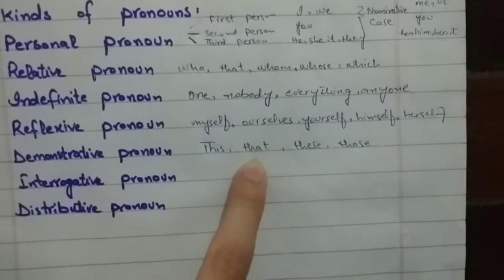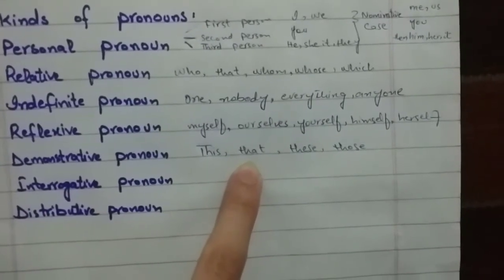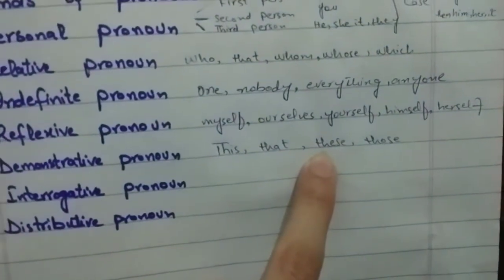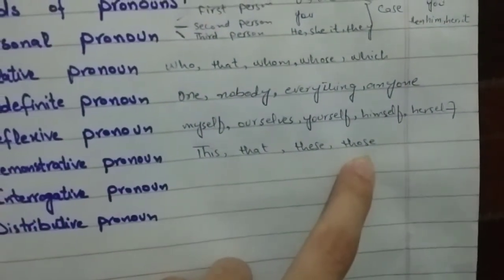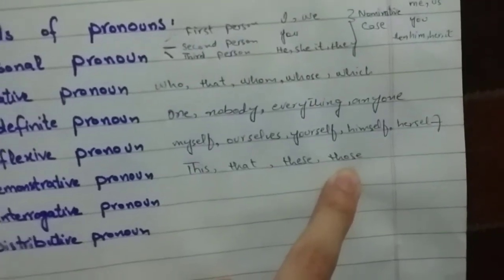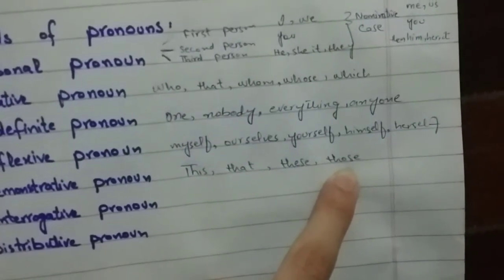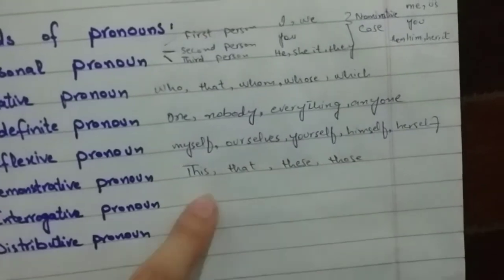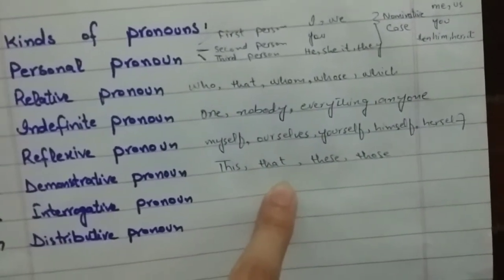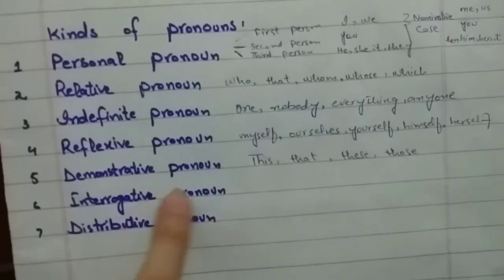That we use for the thing that is far, for the singular, and these we use for plural things, and those we use for plural as well, but for the things that are far from us. For example, this is my book, that is my pen. These are the examples of demonstrative pronoun.